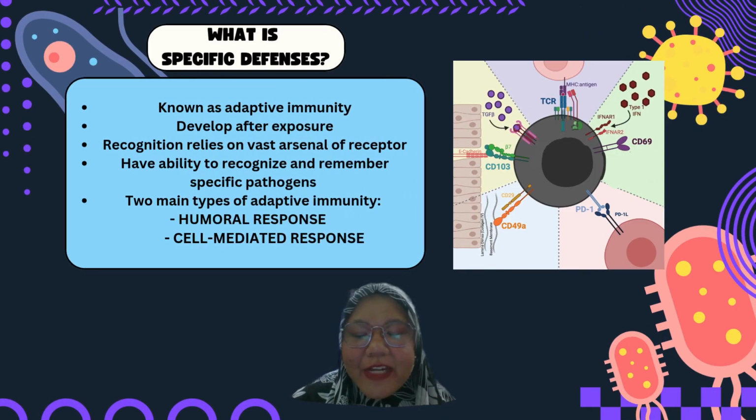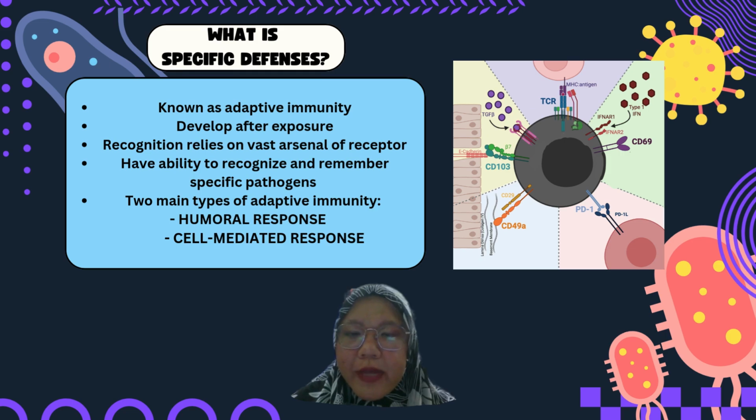Okay, what are specific defenses? Specific defenses, known as adaptive immunity, is a specialized defense mechanism in vertebrates that develops after exposure to a foreign substance. Its recognition relies on a vast arsenal of receptors. So what is a vast arsenal of receptors? It is the sheer number of protein molecules on the surface of immune cells that specifically recognize and bind to a specific antigen. Because of that, it has the ability to recognize and remember specific pathogens.